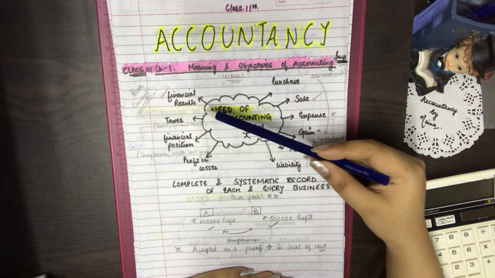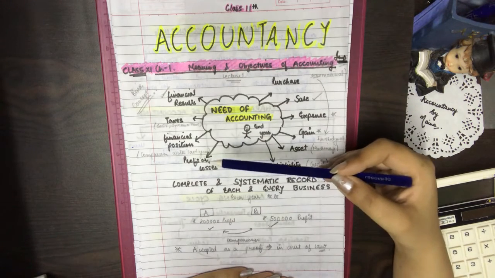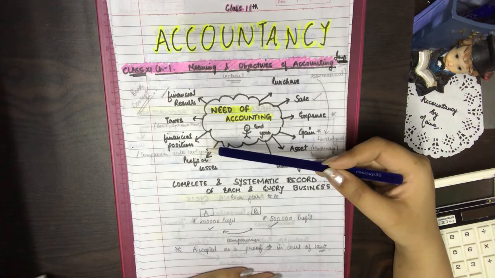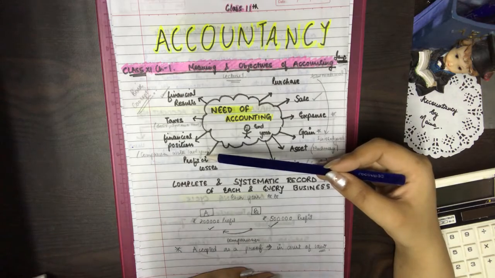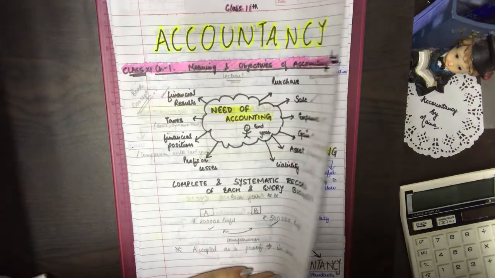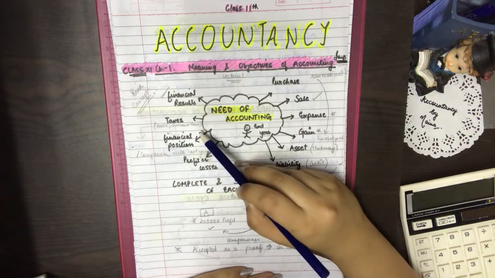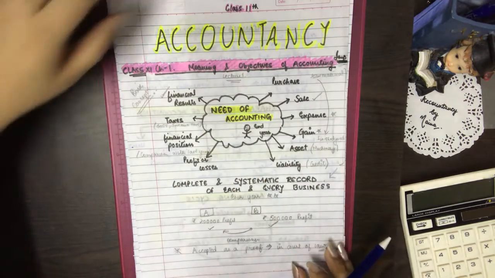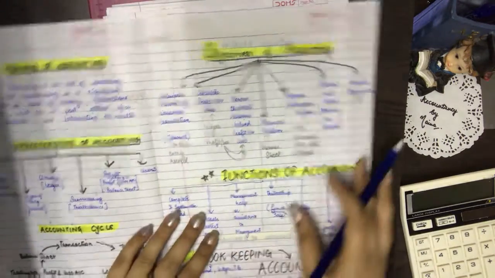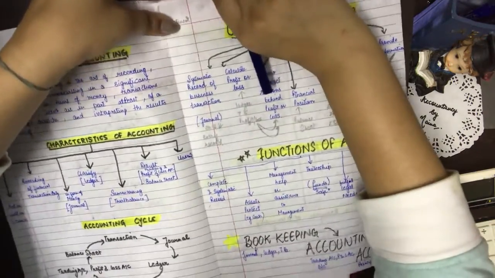These financial results are actually the net profit or net losses of the firm, and then we came to know about the financial position of our business, which help us to compare our business performance with last year performance, with year to year performance, or with the performances of other competitors. Then with the help of this information, we are able to calculate the taxation liability of our business. So our first topic was the need of accounting. Then our next topic is the meaning of accounting.